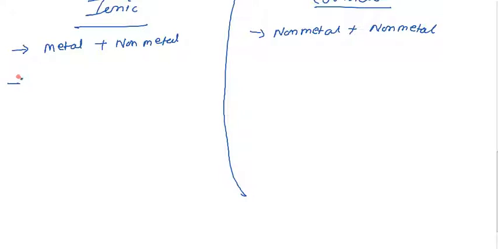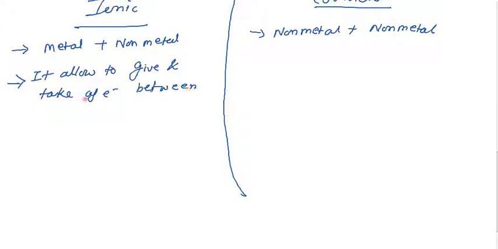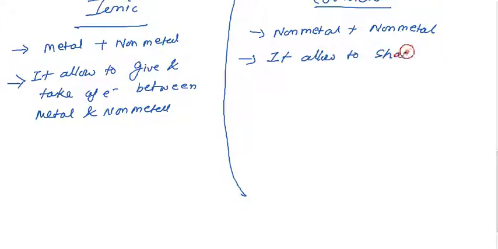The second point we'll consider is that ionic bonding allows giving and taking of electrons between metal and non-metal. Covalent bonding allows sharing of electrons between non-metal elements.